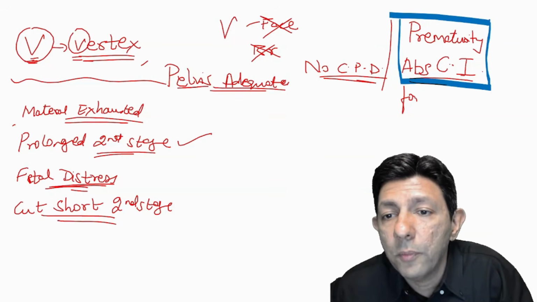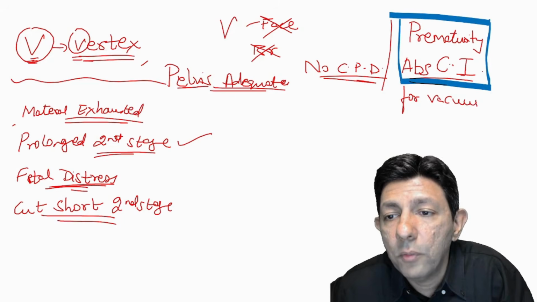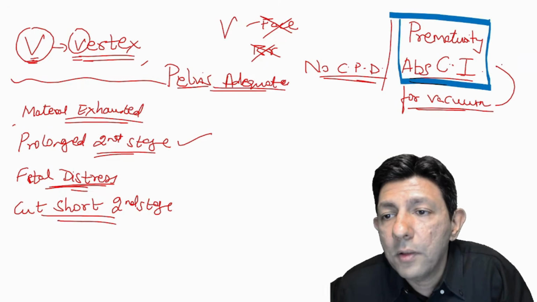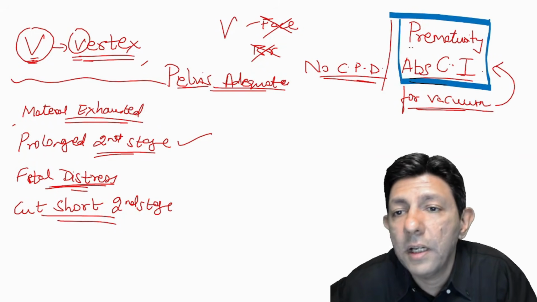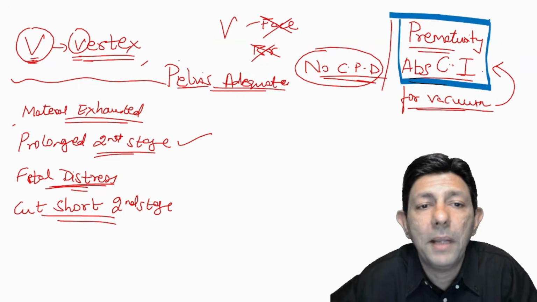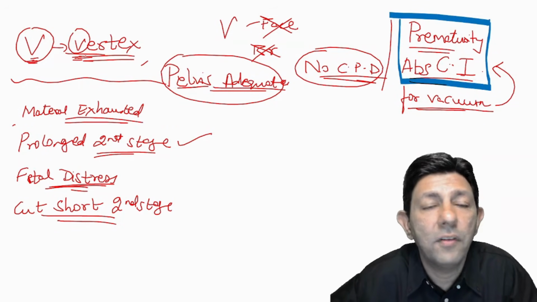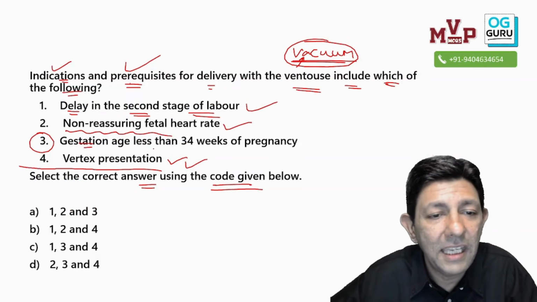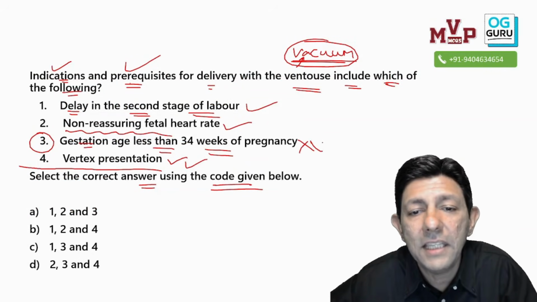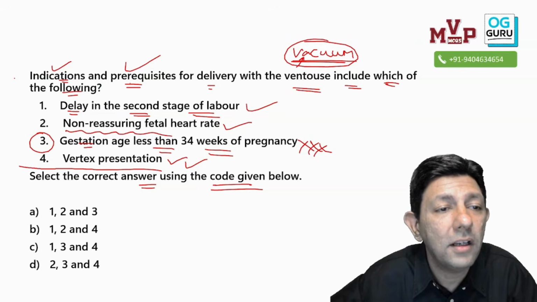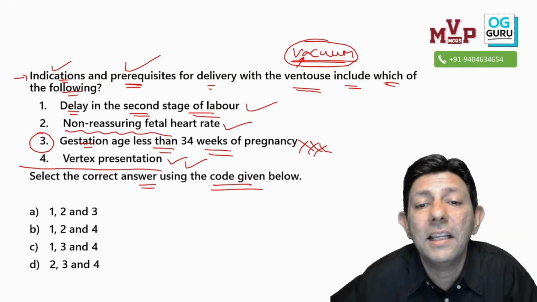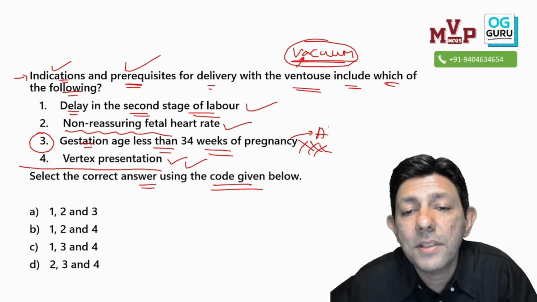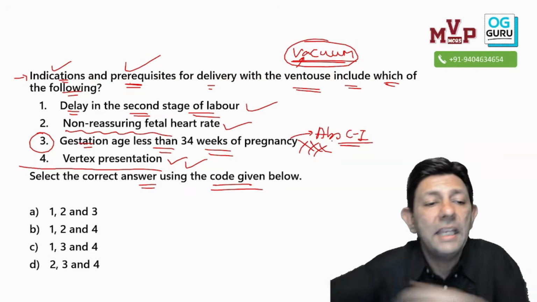So for vacuum, absolute contraindication is prematurity. Very important. There should be no CPD, pelvis should be adequate, and it must be vertex. And that is it. Gestational age less than 34 weeks is not an indication or prerequisite. This is an absolute contraindication.